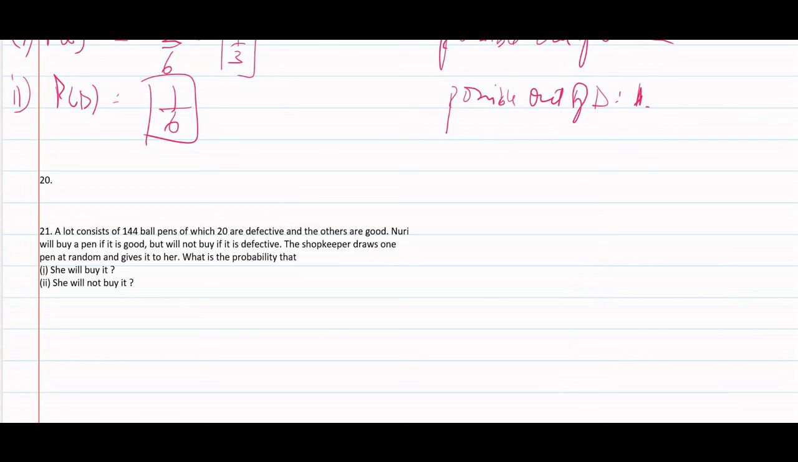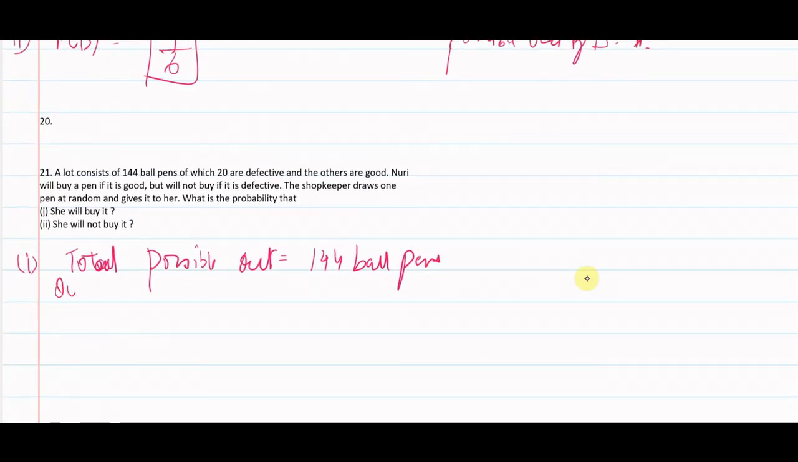A lot consists of 144 ball pens, out of which 20 are defective and the others are good. Noori will buy a pen if it is good, but will not buy a pen if it is defective. The shopkeeper draws one pen at random and gives it to her. What is the probability that she will buy it? First, total possible outcomes are 144 ball pens. Out of that 20 are defective and the remaining 124 are good.